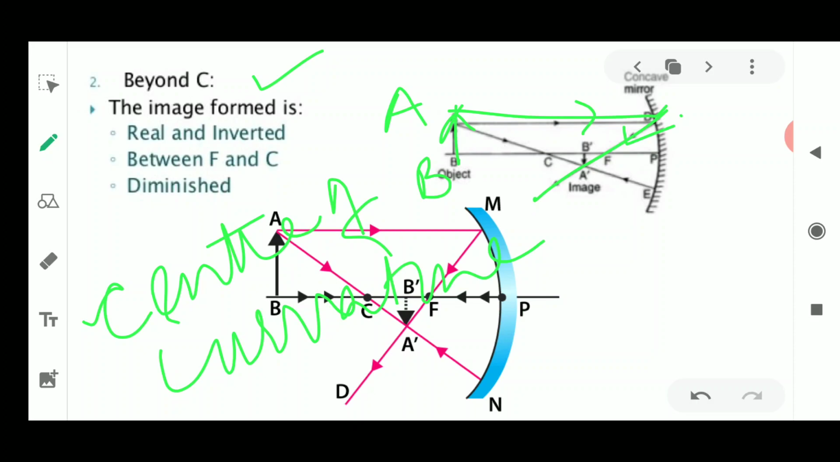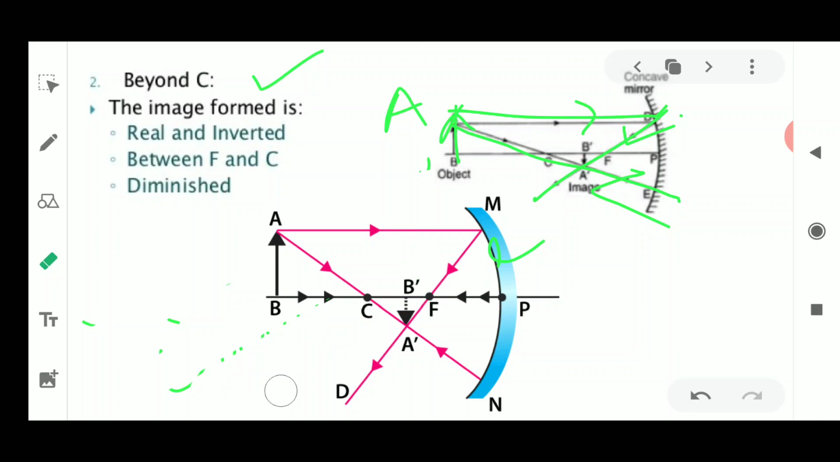Now the second rule which we are going to use here is that the ray of light which is passing through the center of curvature will always be reflected back along the same path. Okay, this is the second rule; we are using two rules here. So with this the image will be formed somewhere where these two lines intersect.